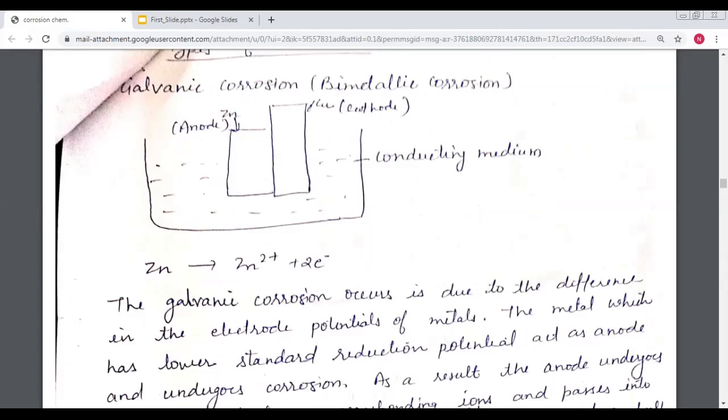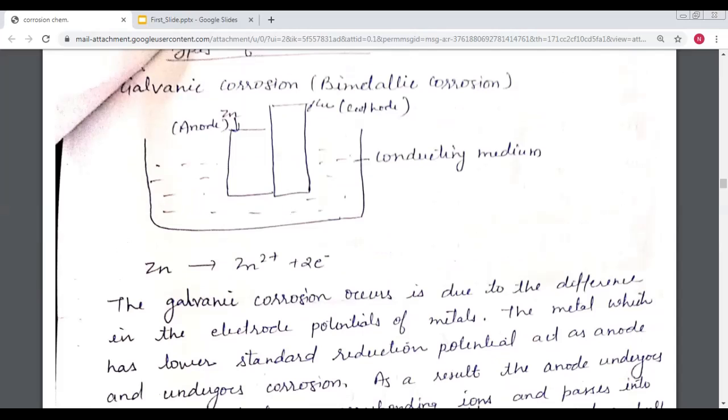So now here we discuss some types of corrosion. The first one is galvanic corrosion. Galvanic corrosion is also called bimetallic corrosion because in this type of corrosion there are two dissimilar metals in contact with each other in a conducting medium.